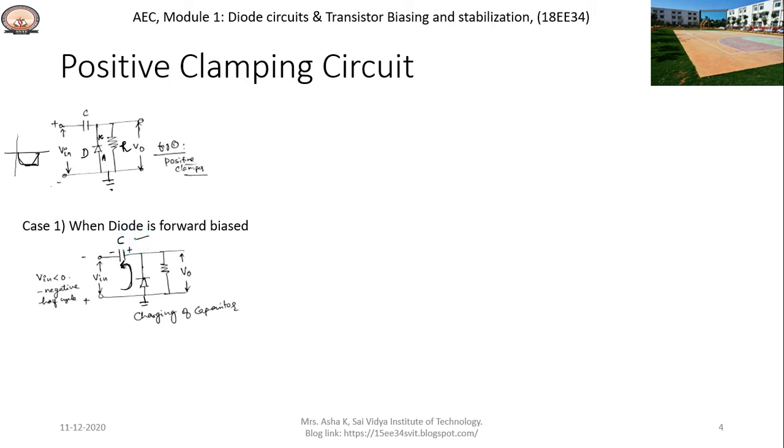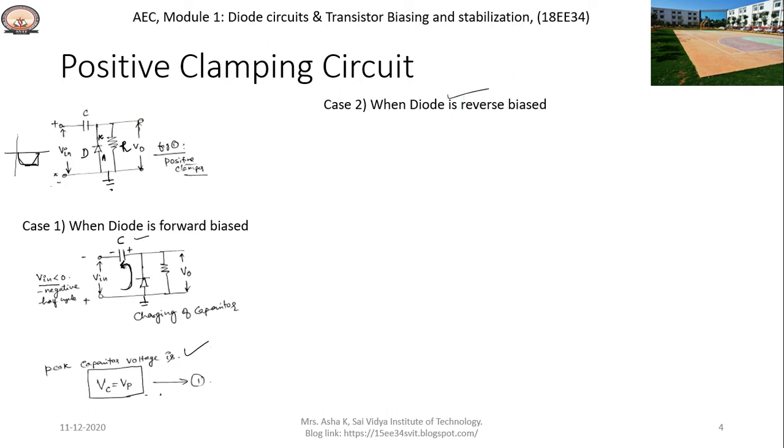So the capacitor charges only when the input voltage is less than 0. When the diode is forward biased, the capacitor charges to the peak value. The capacitor voltage is written as Vc equals Vp. Let us discuss case 2. In case 2, the diode is reverse biased, when we apply the positive voltage to the diode.